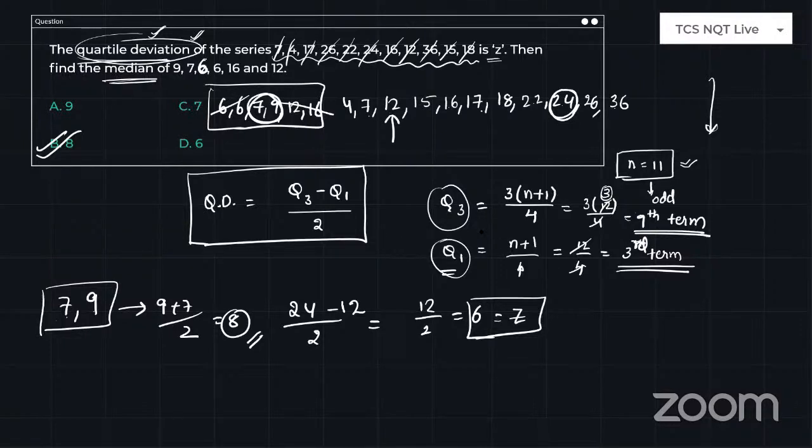This is how you have to do it. For Q1, it is into 1. For Q3, it is into 3. For Q2, it will be into 2. Like that, you have to take the formulas. So that's it. This is how I can explain this particular problem from the basics. So many people are asking me about this question because they don't know this new terminology. And there is another question based on quartile deviation in the same slot. So try to write these formulas in your rough note so that it may be useful in future.